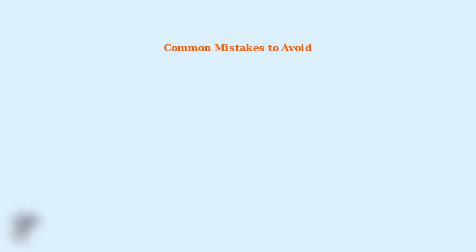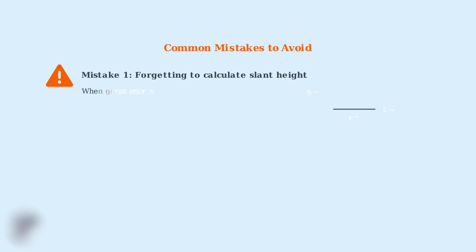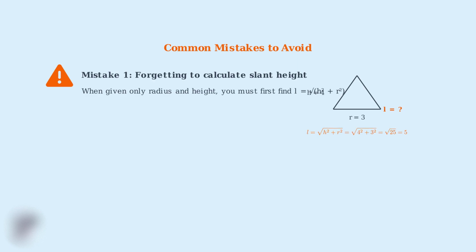First, let's discuss the most common mistakes students make when calculating the total surface area of a cone. The most common mistake is forgetting to calculate the slant height when you're only given the radius and height. Remember, if you have a cone with radius 3 and height 4, you cannot directly use the surface area formula. You must first calculate the slant height using the Pythagorean theorem. L equals the square root of h squared plus r squared.